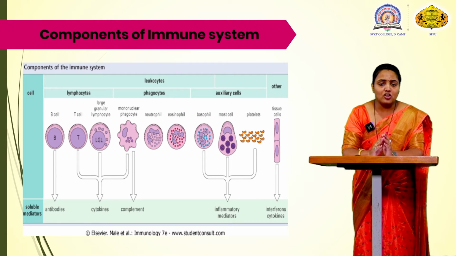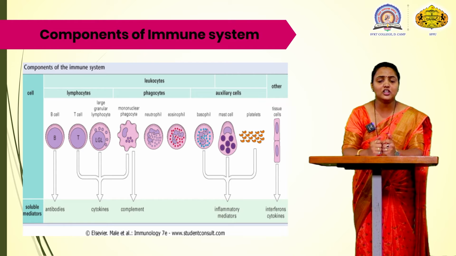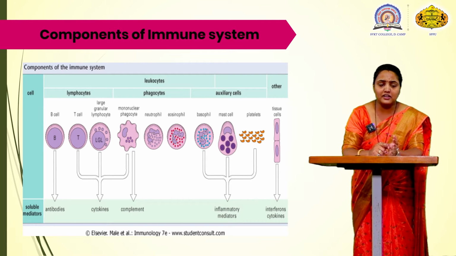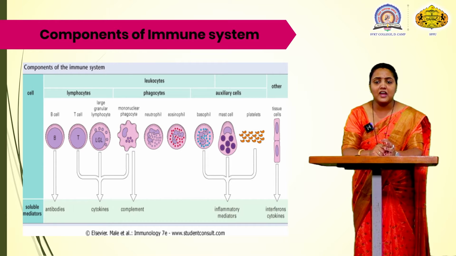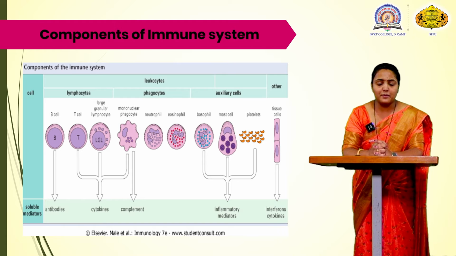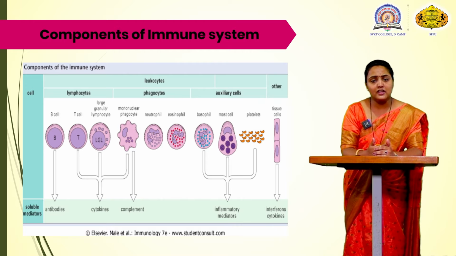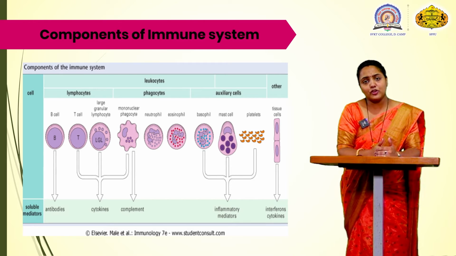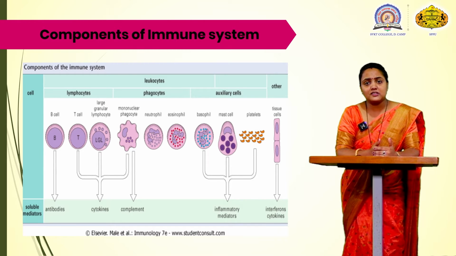When a B cell or a T cell is activated, the lymphocytes or the leukocytes activate various cells. Those cells may include the lymphocytes, that is the WBCs, phagocytes, and the auxiliary cells. Now there are some soluble mediators which are going to be activated, various types of protein, and these proteins help the body to fight against a particular pathogen.